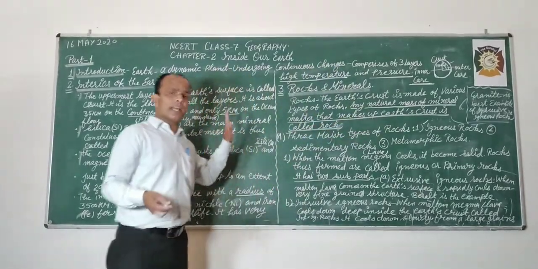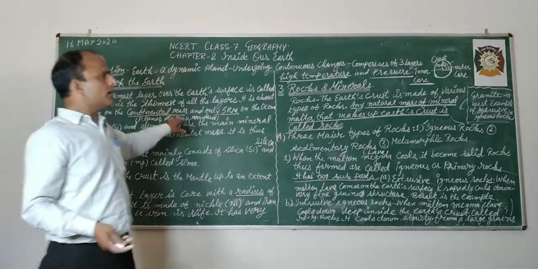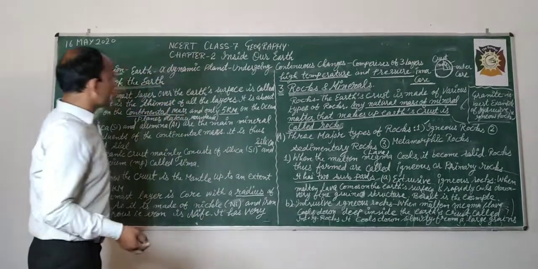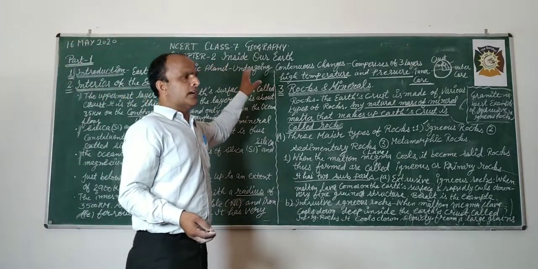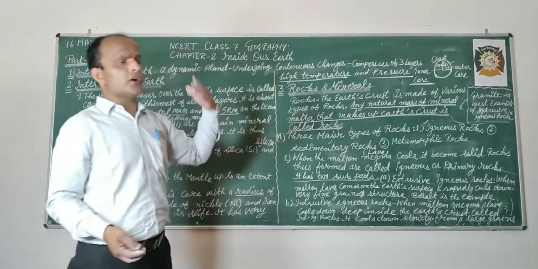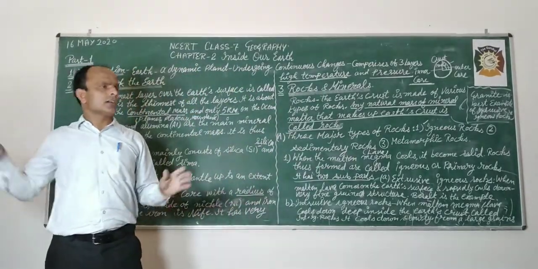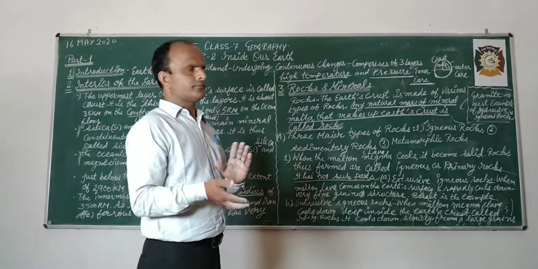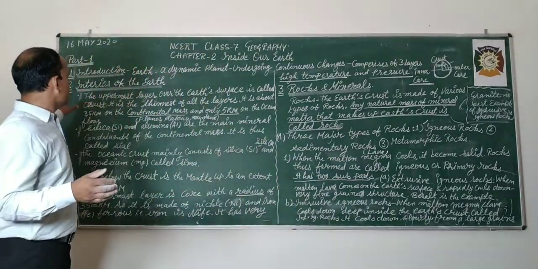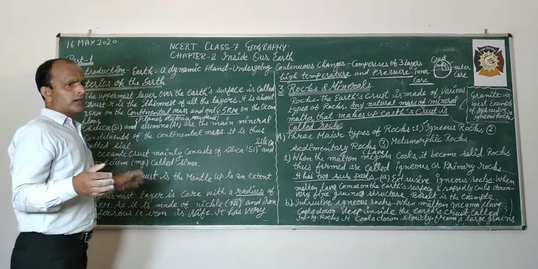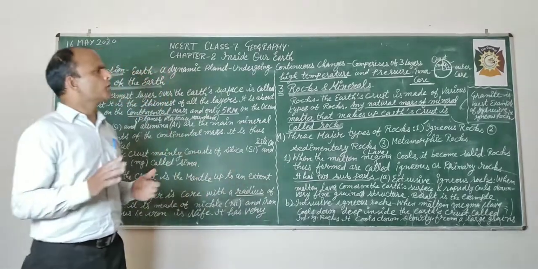So this is our lecture about our earth, what is inside our earth. In the introduction we discussed what a dynamic planet is, how it is continuously undergoing changes, and that there are three layers: crust, mantle, and core. After this we discussed the interior of the earth: crust, mantle, and core.